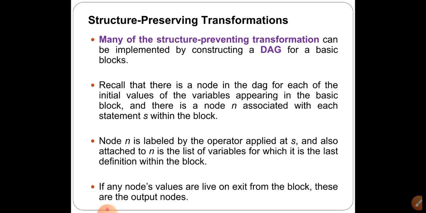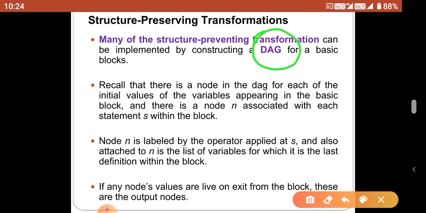Structure preserving transformation: many of the structure preserving transformations can be implemented by constructing a DAG. DAG is a very important topic to perform the structure preserving transformation. Consider the example A equal to B plus C. For this example, we first construct the node B. Before that, we should check whether the B node is available or not.